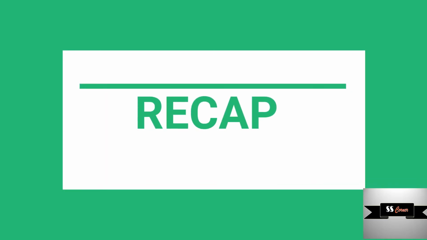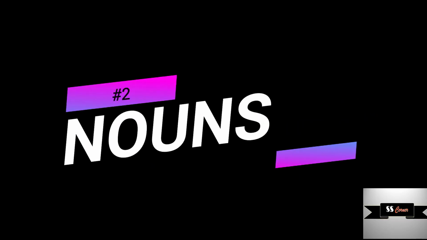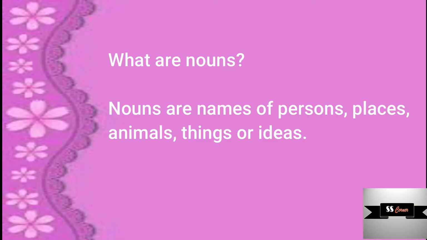Before we begin today's video, let's have a quick recap of the things that we learned in our previous lesson. In the previous lesson, we learned about parts of speech. We learned that there are 9 parts of speech, which includes noun, verb, adjective, adverb, conjunction, preposition, determiners, interjections, and pronouns. These were the 9 different parts of speech that we discussed in our last class. In today's video, we are going to discuss the first one amongst them, that is noun. We are going to discuss about noun in detail.